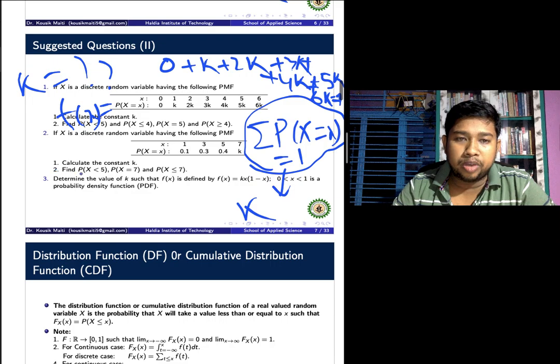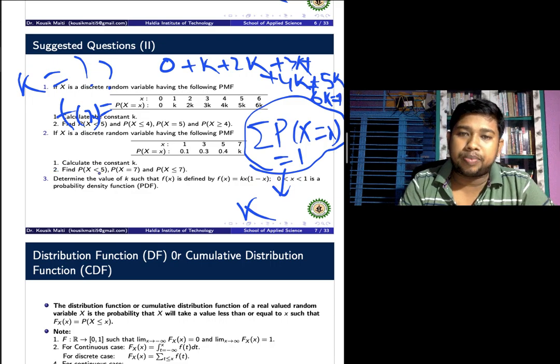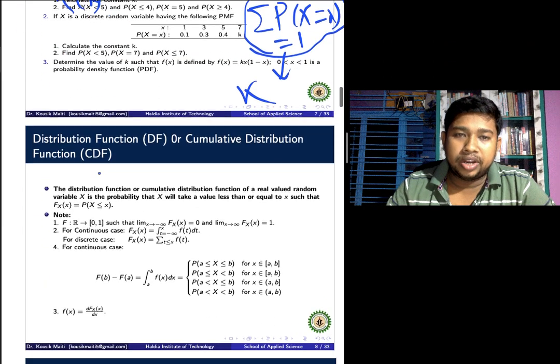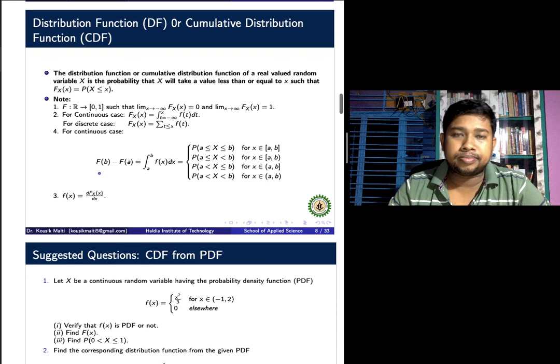In P of capital X less than 5, we obtain the values up to 5, that is 0.1 plus 0.3, so less than 5 we obtain the value 0.4. Now today we will discuss the